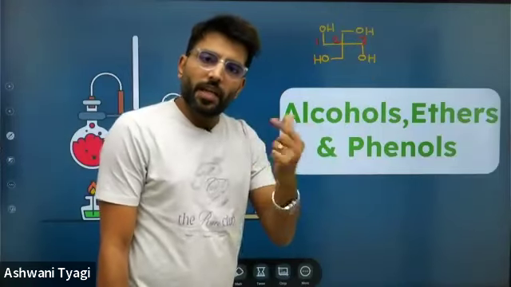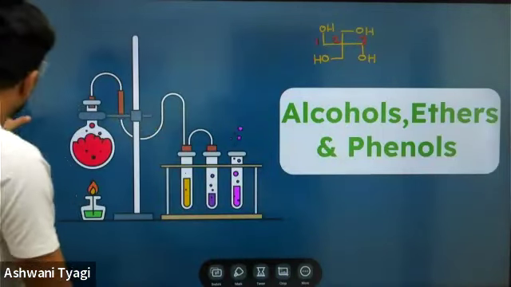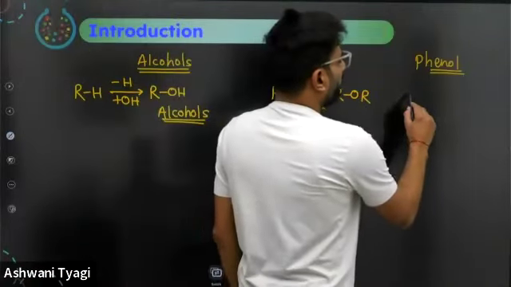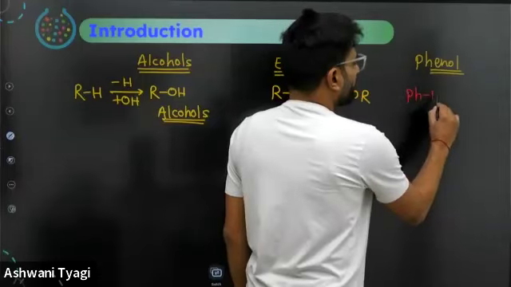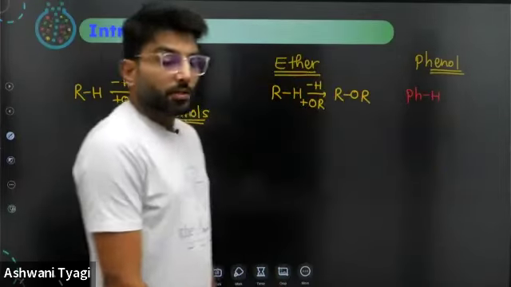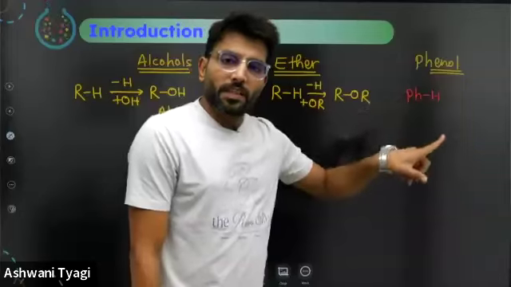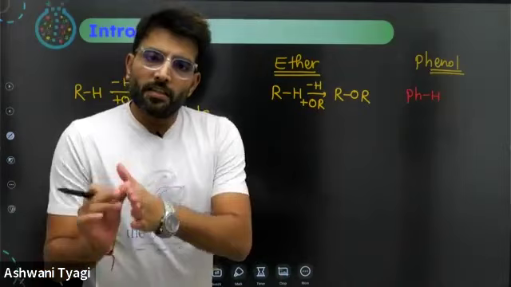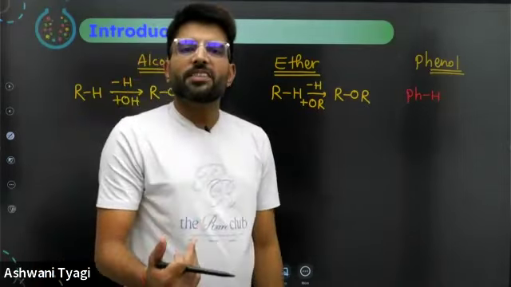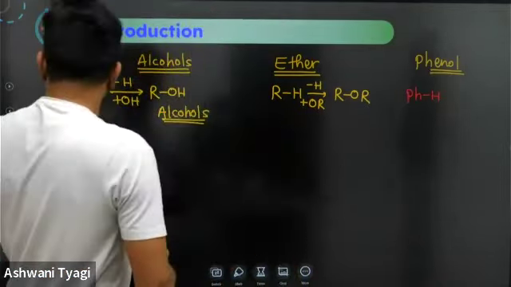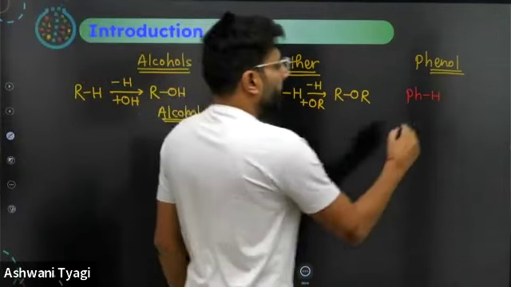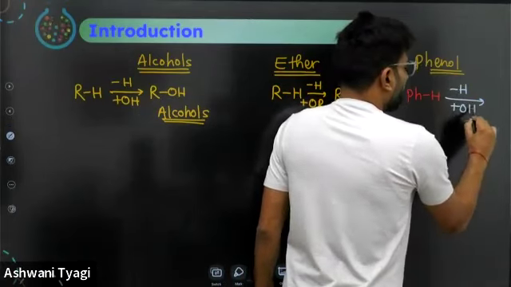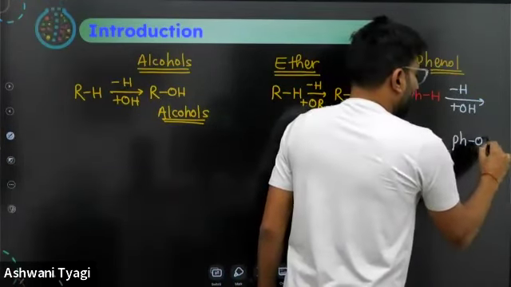Propane 1,3 diol. So let's start alcohols with a positive note: alcohols, ethers, and phenols. Phenol, you know, phenyl group, which is C6H5, is called benzene. Whenever an OH group is attached to an aromatic system, especially benzene, such compounds are termed phenol. Here, if H is replaced by OH, then this compound C6H5OH is phenol.